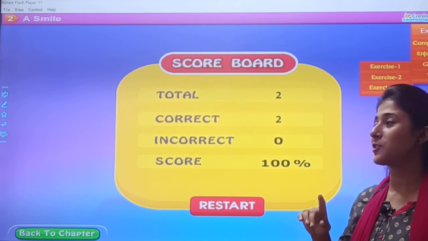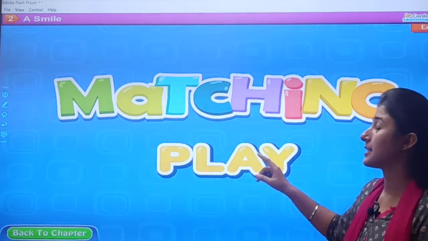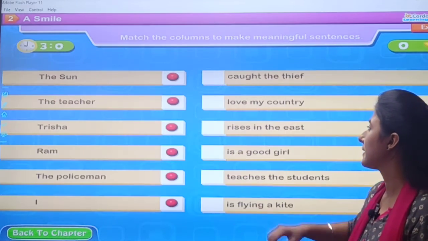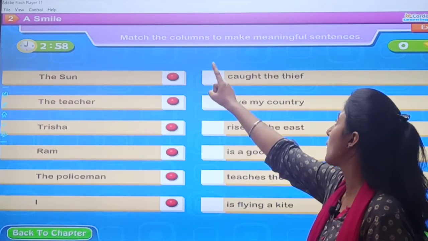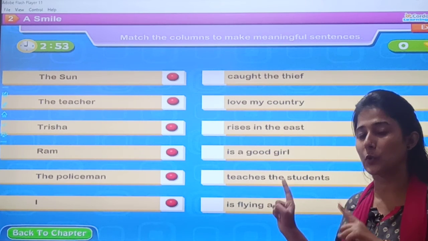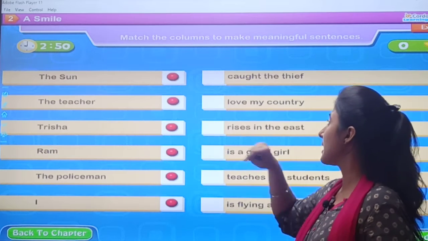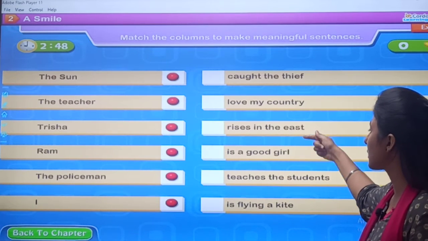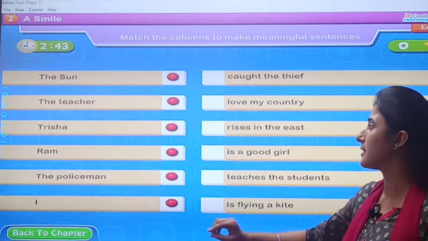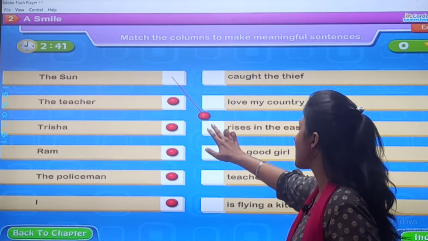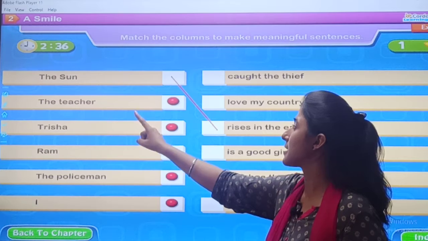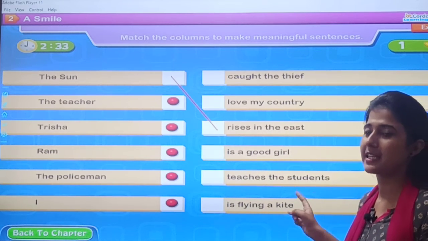See children, now we will do exercise B. That is match. So, to match, tap the play button with me. You have to match the columns to make meaningful sentences. अभी आपको खुद को sentence बनाने हैं. The sun. Find out the correct answer. What is sun? The sun rises in the east. So, you will match this with this option. So, the sentence becomes the sun rises in the east.